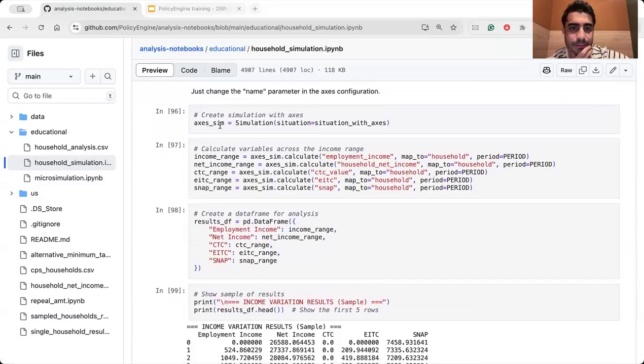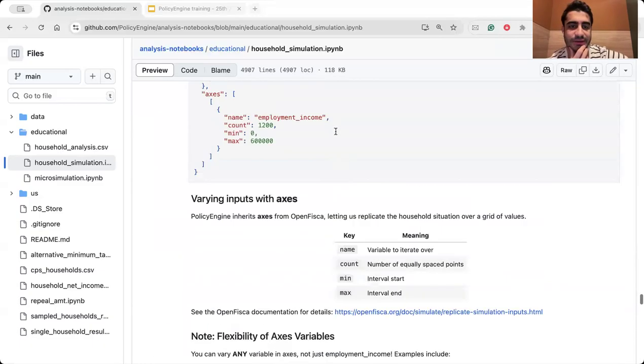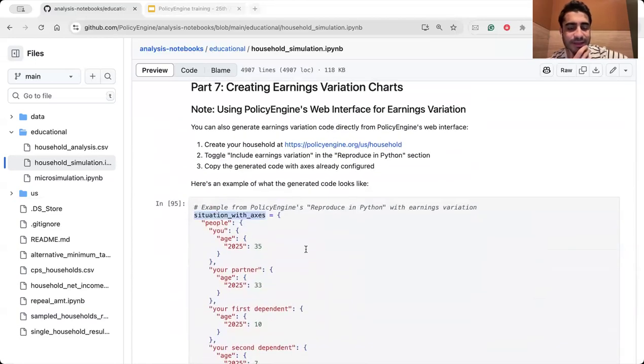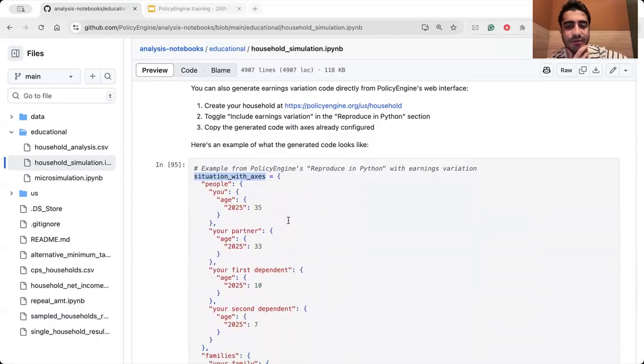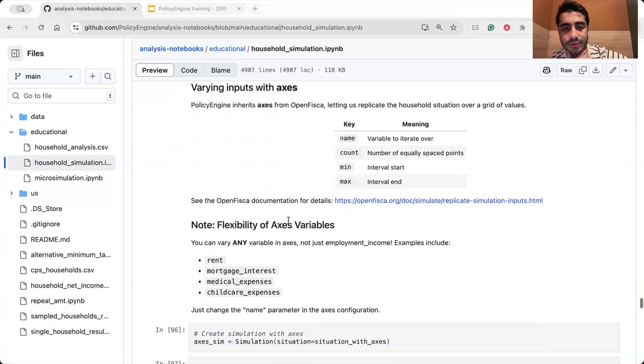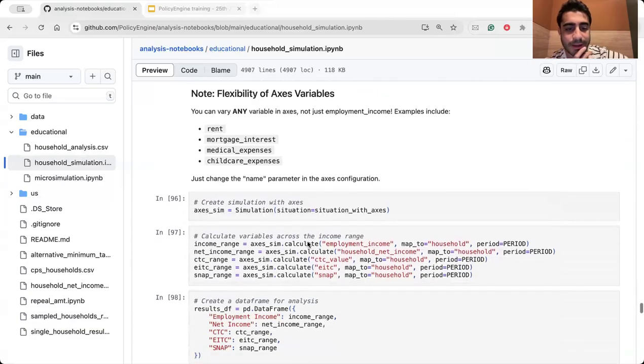Yeah, an example here is, again, the same structure, passing a situation to the simulation. What is the situation with axes here? The situation with axes is what you extracted from the web app, or you can easily write it on your own in a Python notebook or Python environment.